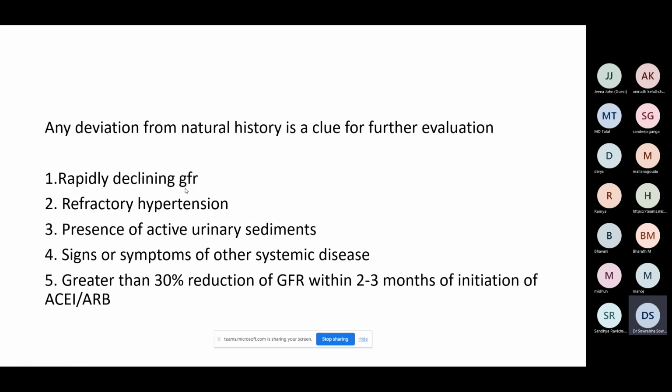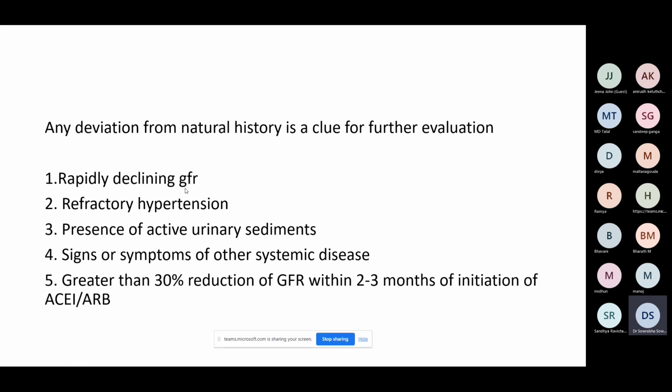So if you are using 5 different classes of drugs for control of hypertension, of which one is a long-acting thiazide-like diuretic, then again there is a possibility that it could be a macrovascular disease like a renal artery stenosis, or there is some other etiology which is causing the renal disease. That is clue number 2.